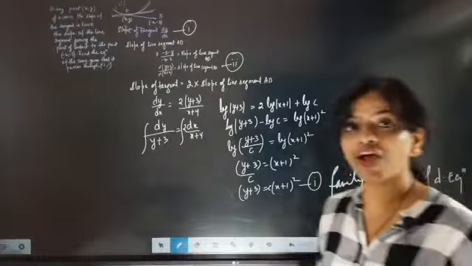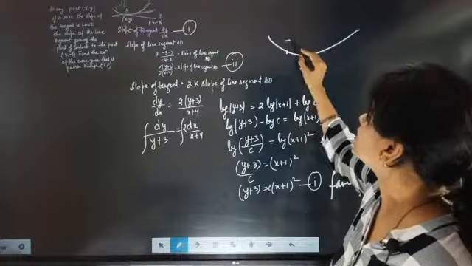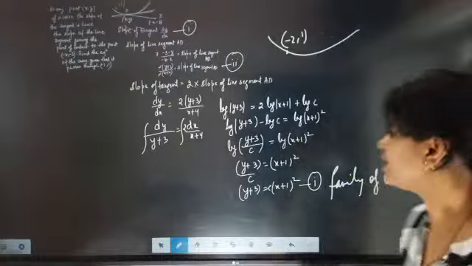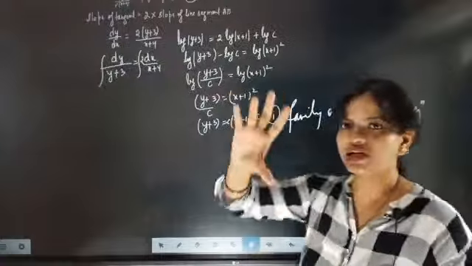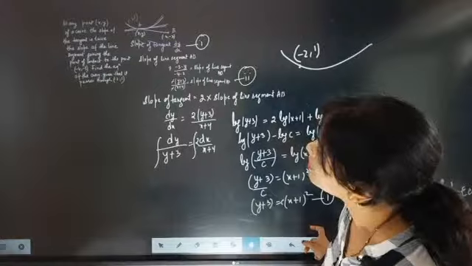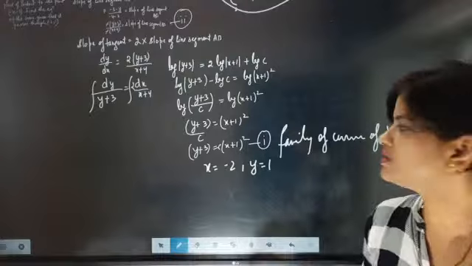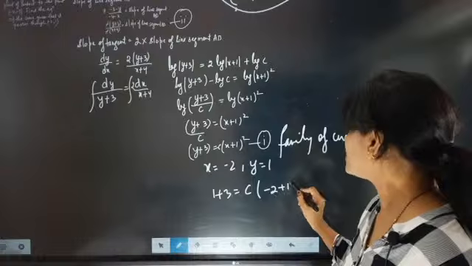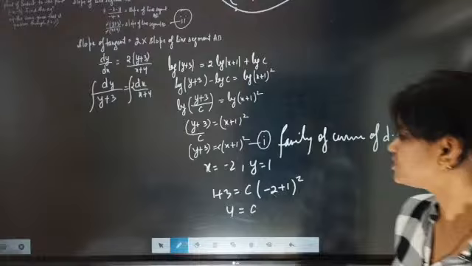But the problem here is you have to take that curve where this point is present. Which point? Minus 2 comma 1. So the curve where this point will be there, that only will satisfy. From the family of all the curves, we pick that curve where the given point is minus 2 comma 1. So x will be minus 2, y will be 1. So 1 plus 3 equal to c times (minus 2 plus 1) whole square, 4 equal to c. So c is coming as 4.